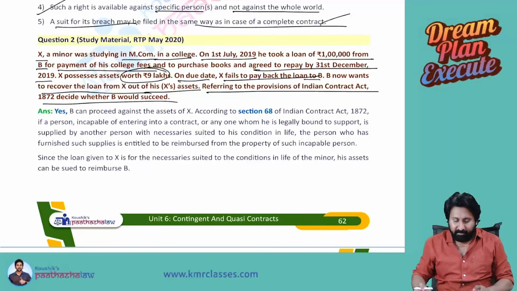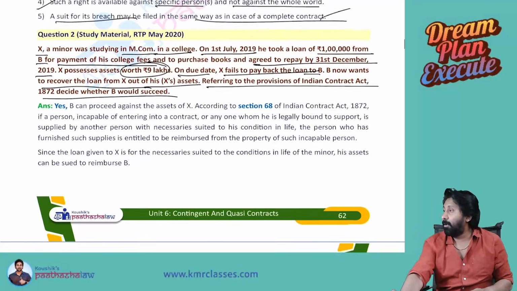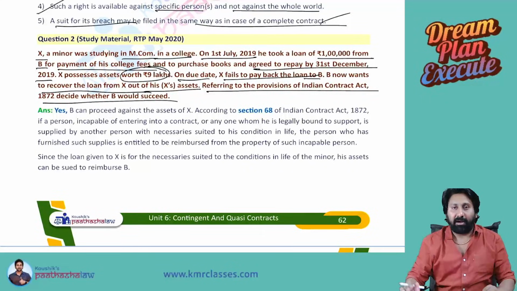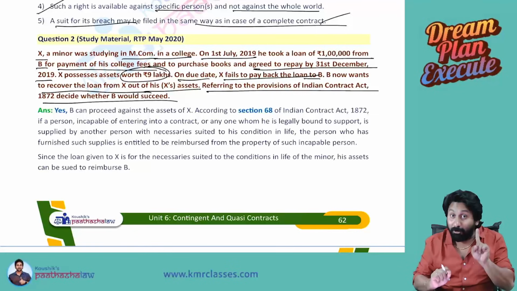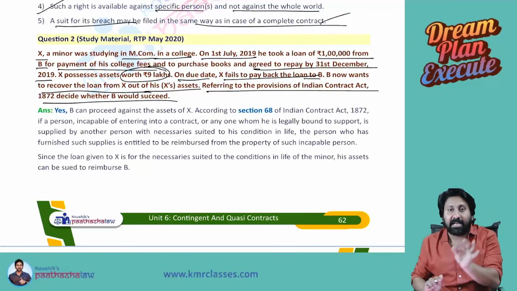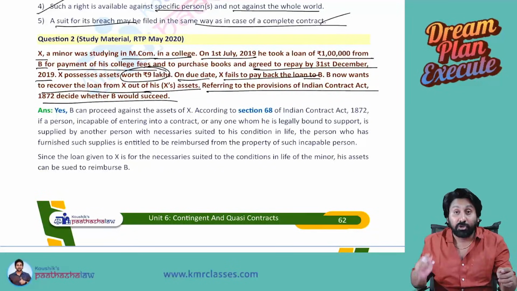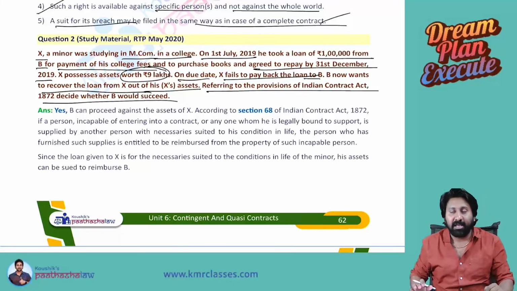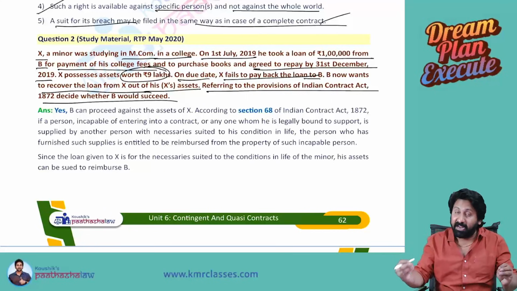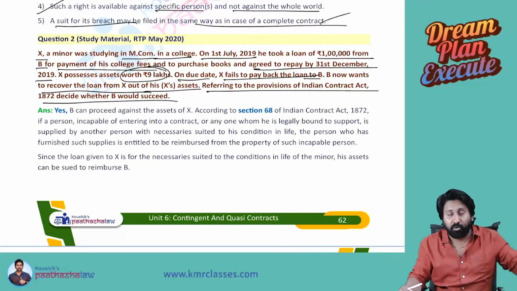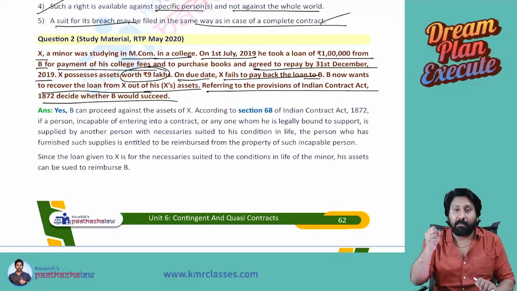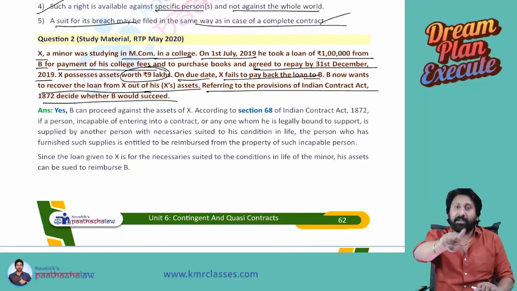This is the question. So, point number one, minor contract. Normally, a contract with a minor is not legally valid at law, which means one party cannot sue. However, if any person has provided any necessity suiting the life of the minor, like food, clothing, shelter, education, etc., that person can recover that amount not from the minor but from the properties of the minor.